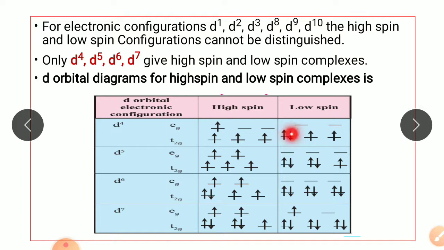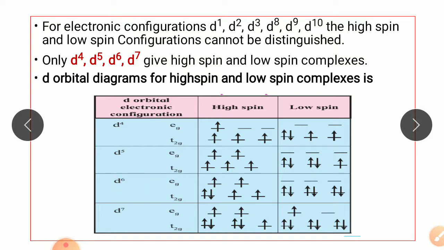That is, the pairing of electrons takes place in low spin complexes. In d5, 3 electrons first entered T2g orbital and the 2 electrons entered the Eg orbital, because in high spin pairing does not take place. While in low spin complexes, 3 electrons first enter T2g orbital and the remaining 2 electrons also enter the T2g orbital, because in low spin complexes pairing will take place.